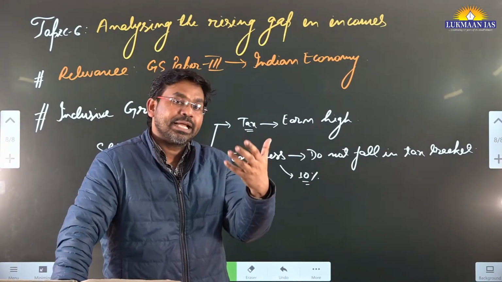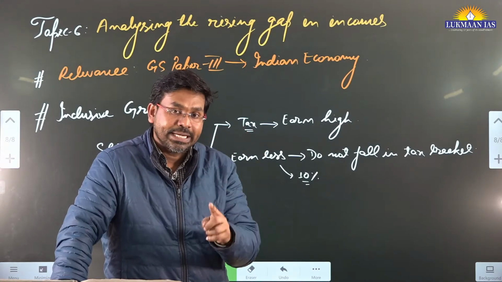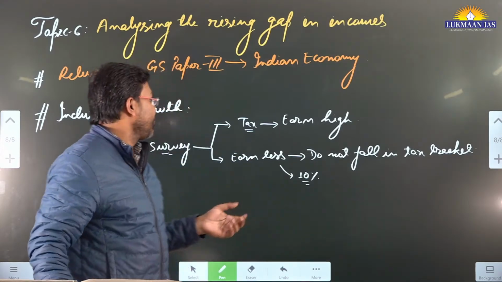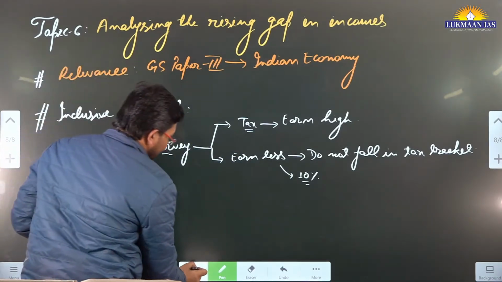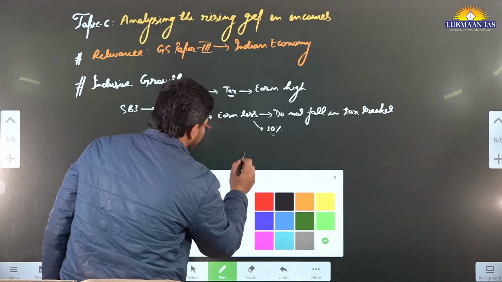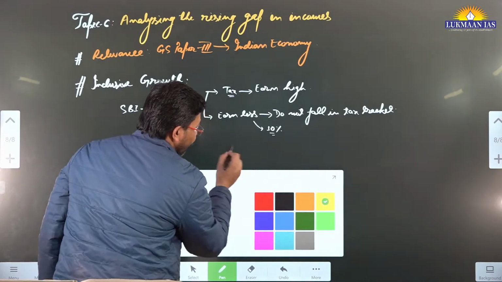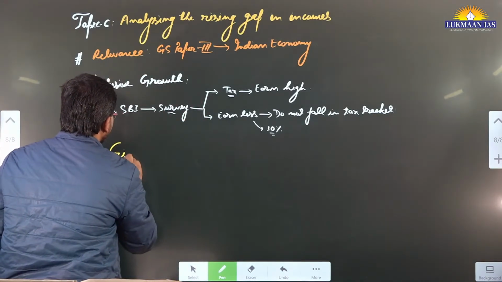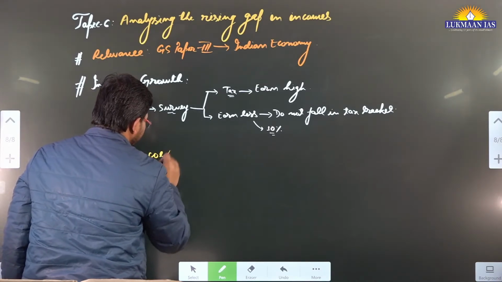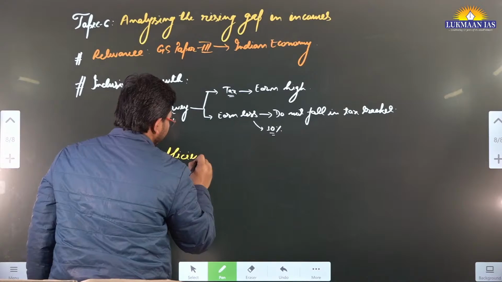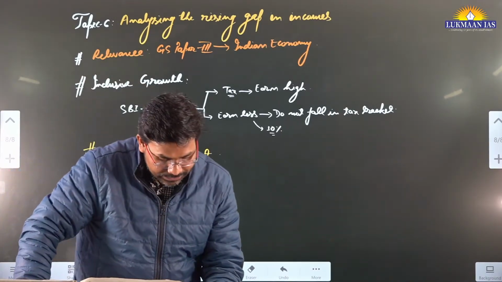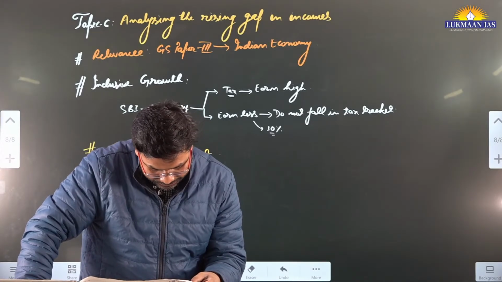And at the same time there can be some people who are self-employed, but at the same time they have employed other people in their own office. So to calculate the income gap, they have taken the help of a coefficient which is known as the Gini coefficient. We are going to understand this term, Gini coefficient, in this article.